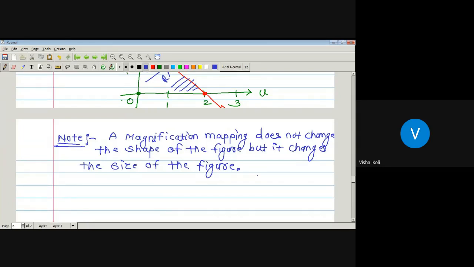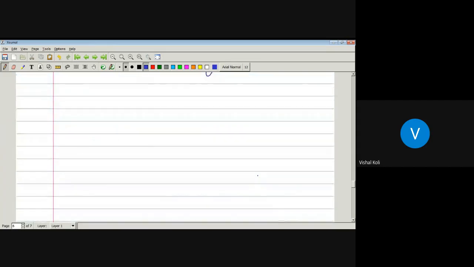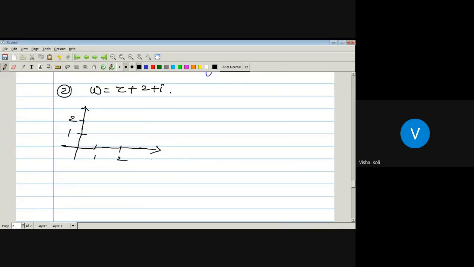Okay, let us take one more example. Suppose w is equal to z plus 2 plus i. And similarly here also we have been given a region in the z plane, which is this one. Here somewhere is 1, 2, 1, that is where i to i.